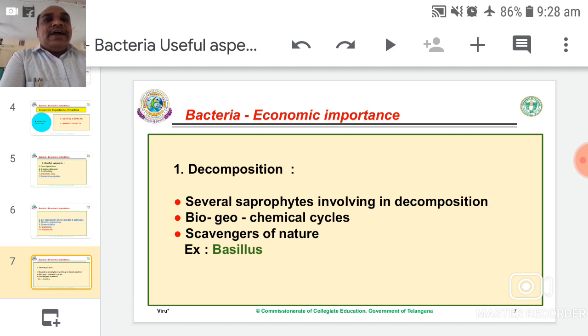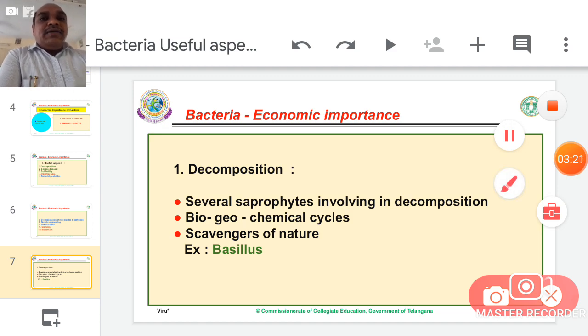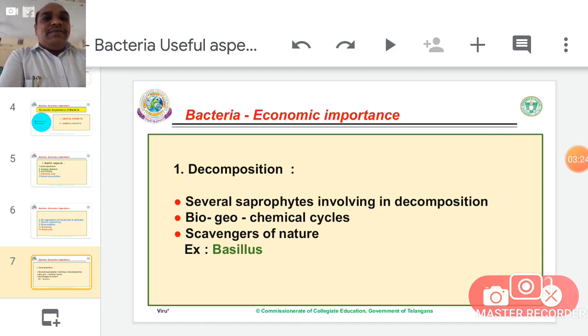Decomposition means the dead animal and plant bodies are decomposed or split into small pieces. It is needed for us. If decomposition were absent, the entire world would be filled with dead material, either plant or animal material. When decomposition takes place on the dead material, it breaks down into simple products. Therefore, the environment becomes clean.